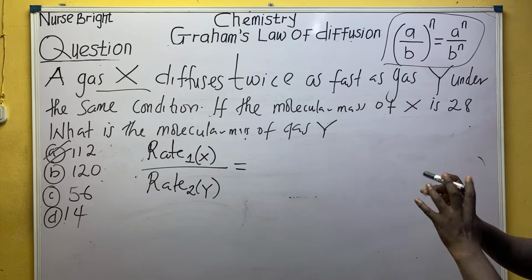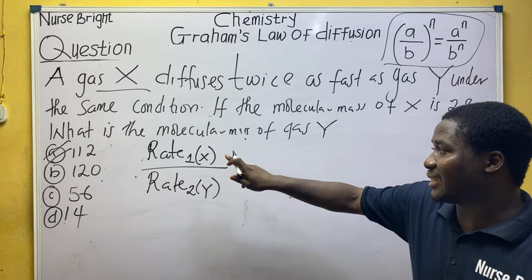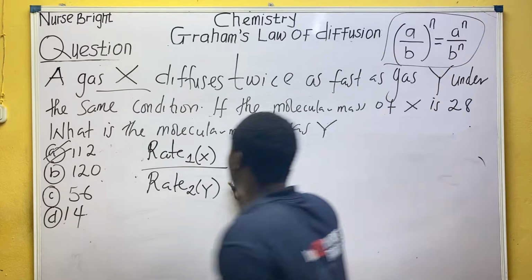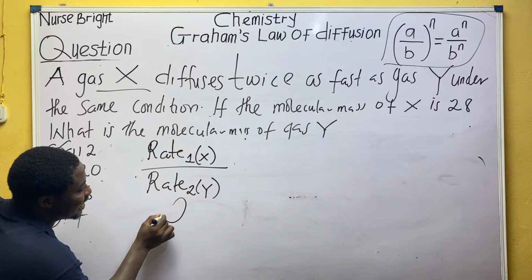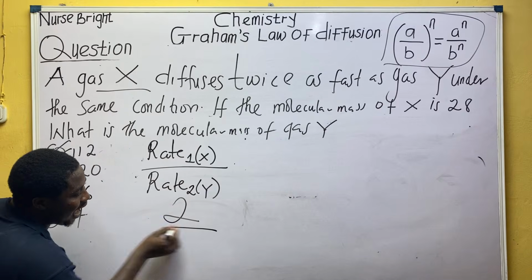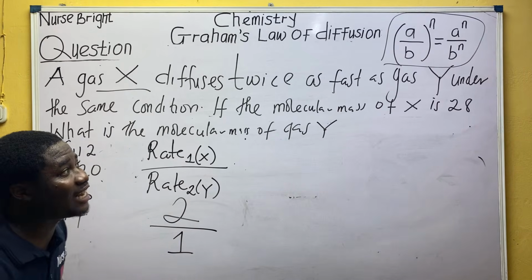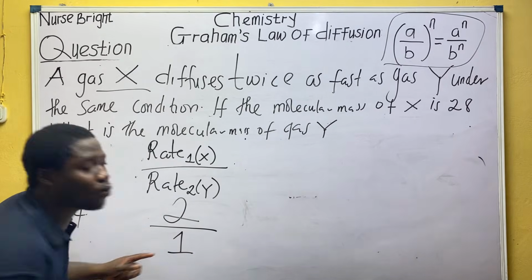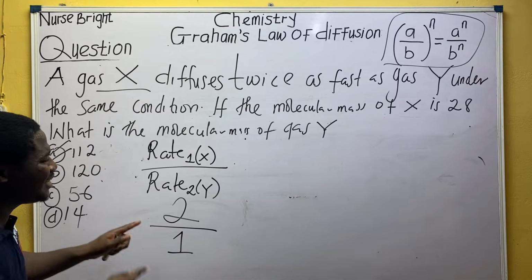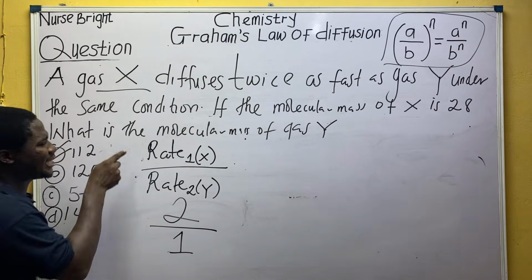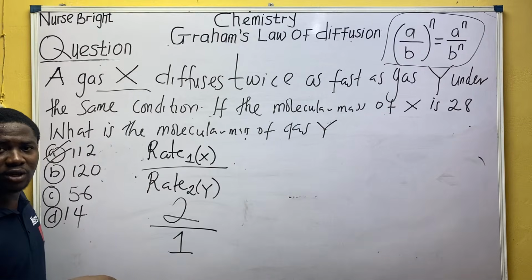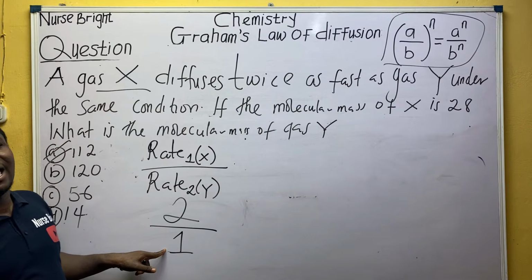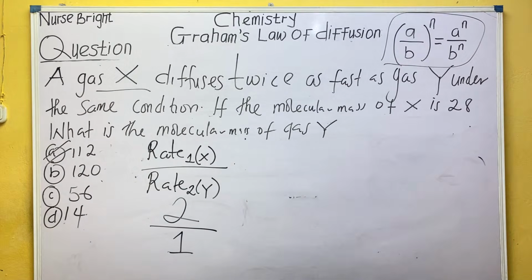So, gas X diffused twice as gas Y. The gas that they did not mention anything about, its reference point will be 1. The baseline will be 1 for that gas Y. Listen to this thing I just said, it will help you. Gas X, they told me it's twice of Y, so it's going to be 2 of Y. The gas that they don't mention anything for will always be 1.